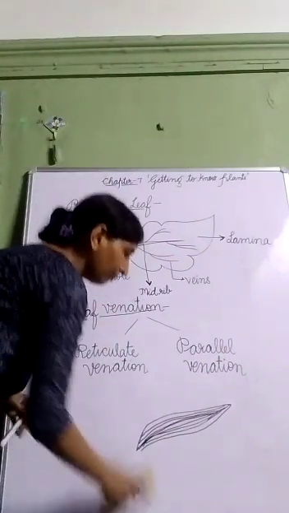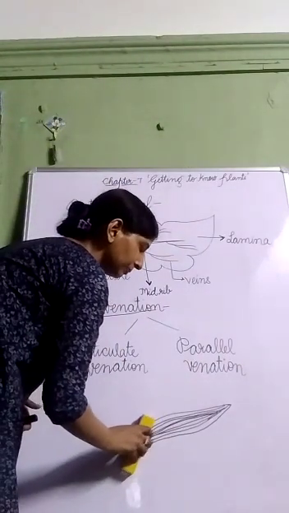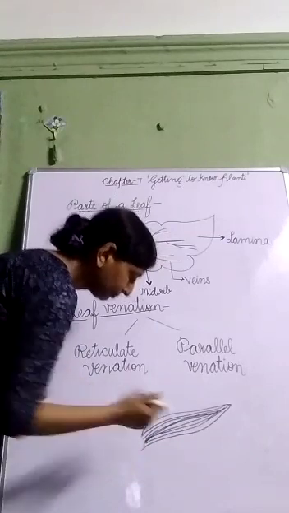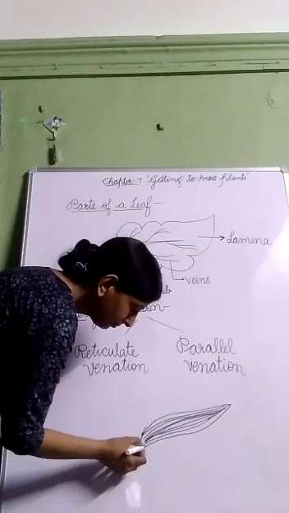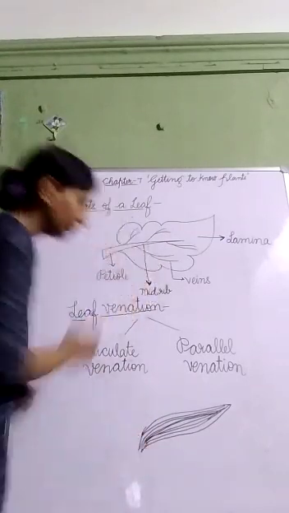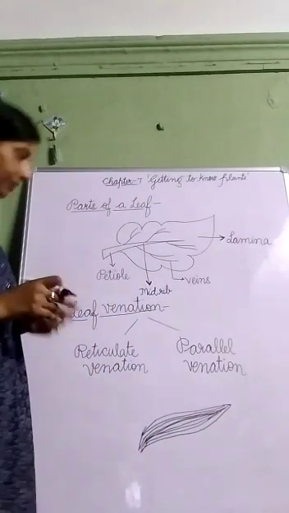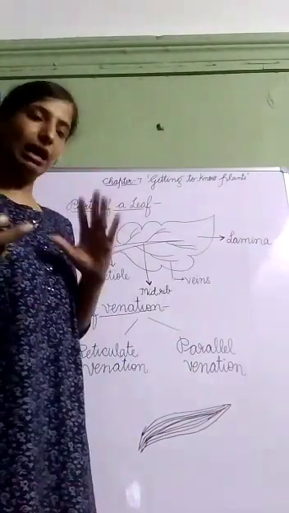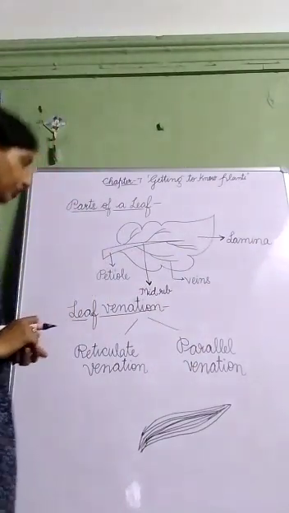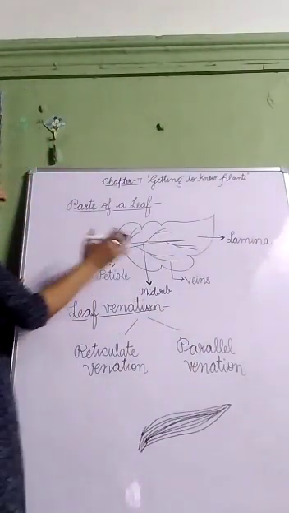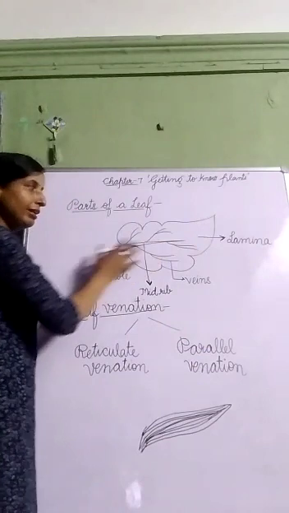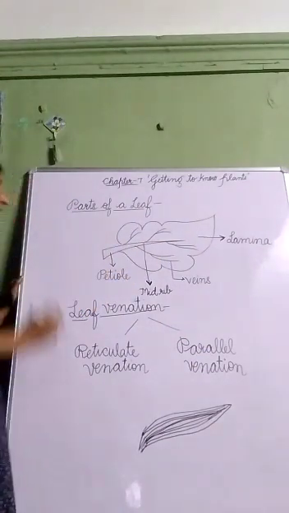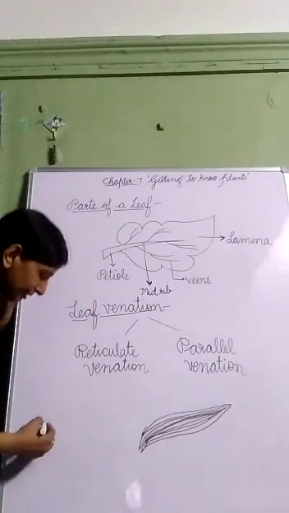I have told you about two types of roots also. So let us discuss how venation and types of root are related to each other. You will find that the plants whose leaves have reticulate venation have a taproot system.